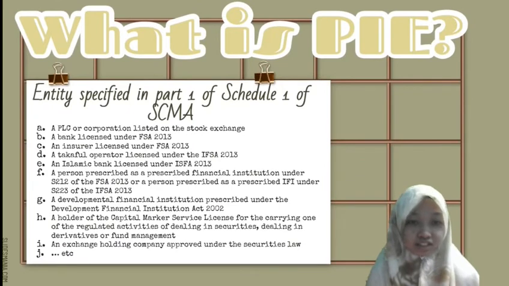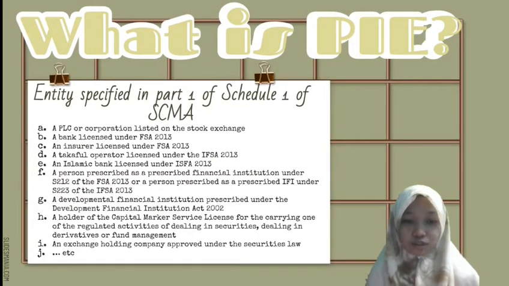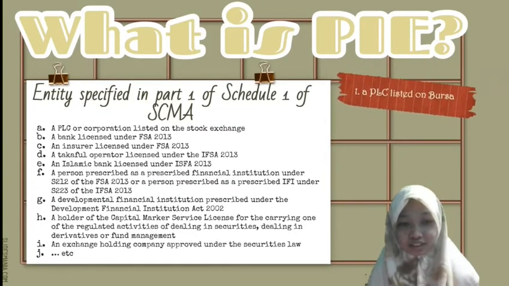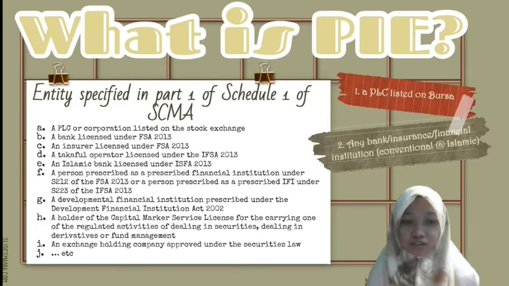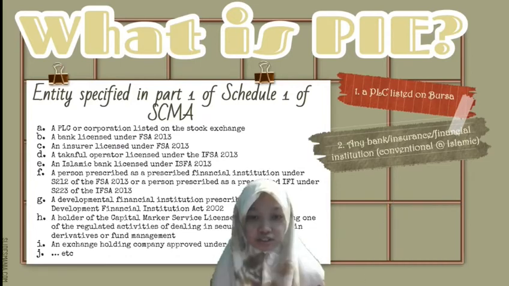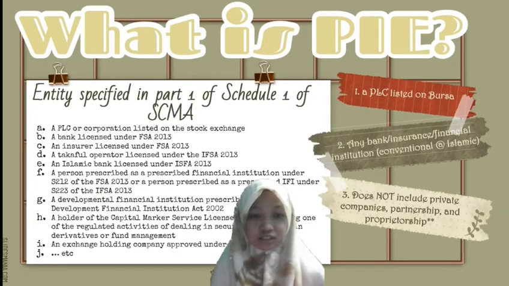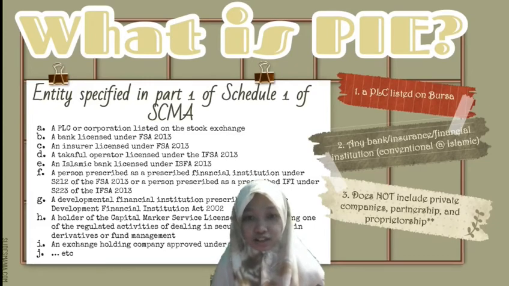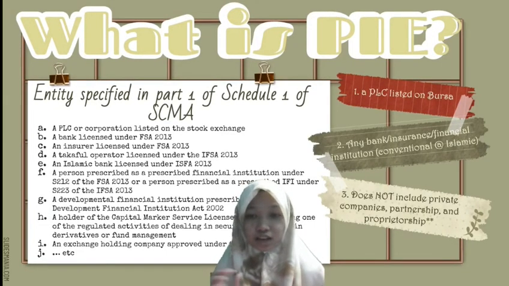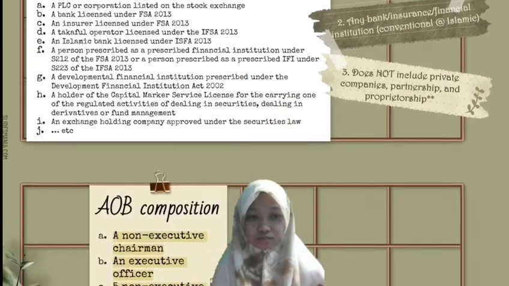What is a public interest entity, or PIE for short? This is the full list of what PIE means, but to summarize, it means a public listed company listed on Bursa, any bank, insurance, or financial institution, whether conventional or Islamic, and it does not include private companies, which is basically Sendirian Berhad, partnerships, and proprietorships. However, there are, of course, some exceptions.